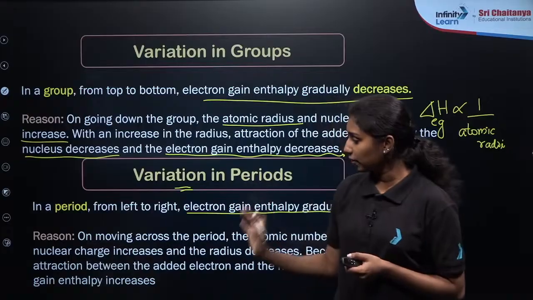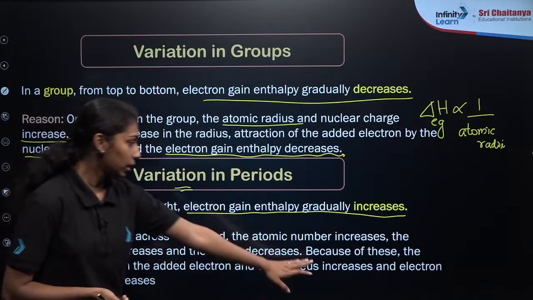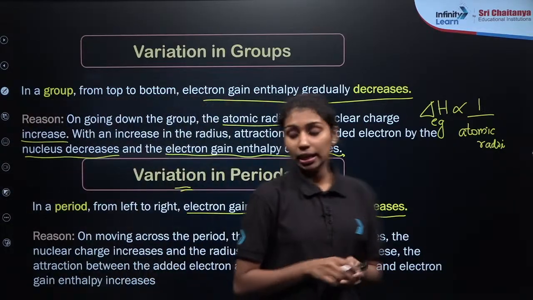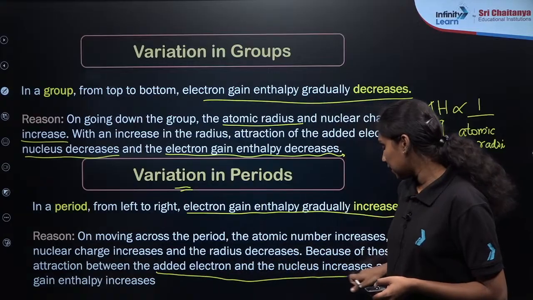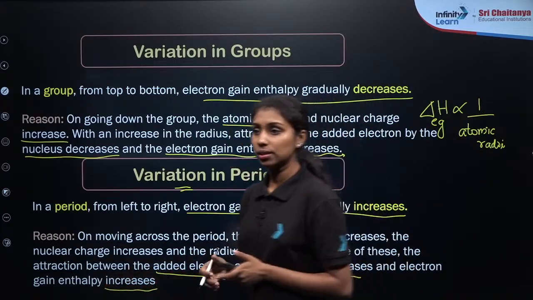The same reason is given here. Moving across the period, what is happening to the atomic number? Atomic number increases, right? So the nuclear charge also increases, and because of that, the attraction between the added electron and the nucleus increases, so electron gain enthalpy also increases. Clear?